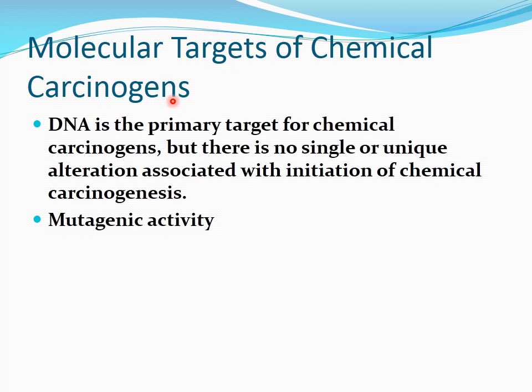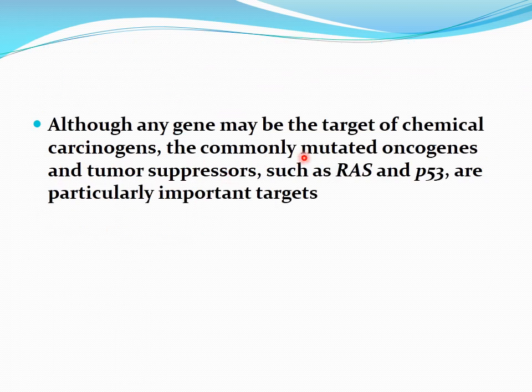Now my dear students, we discuss the molecular targets of chemical carcinogens. What are the molecular targets? The most important one is DNA. DNA is the primary target for chemical carcinogens, but there is no single or unique alteration associated with initiation of chemical carcinogenesis. It is a multi-step process, and there are multiple mutations, and there is mutagenic activity. Although any gene may be the target of chemical carcinogens, the commonly mutated oncogenes and tumor suppressors, RAS and p53 genes, are particularly important targets.